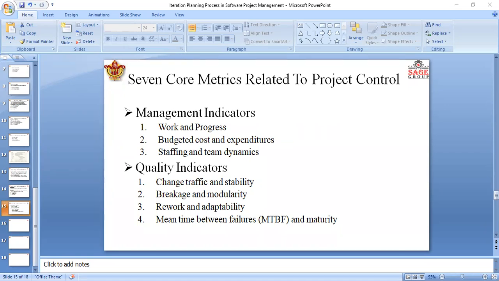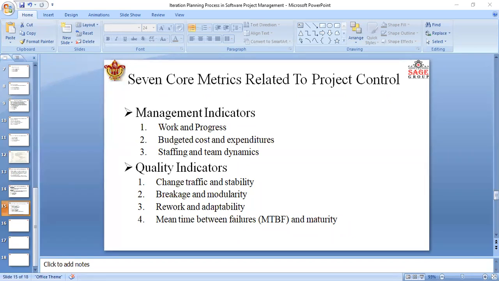And the next one is rework and adaptability. What is rework? In this metric, rework means the average rework per change over time. You can also say that rework is defined as the average cost of the change, which is the effort to analyze, resolve, and retest all the changes to the software baseline. And adaptability is defined as the rework trend.